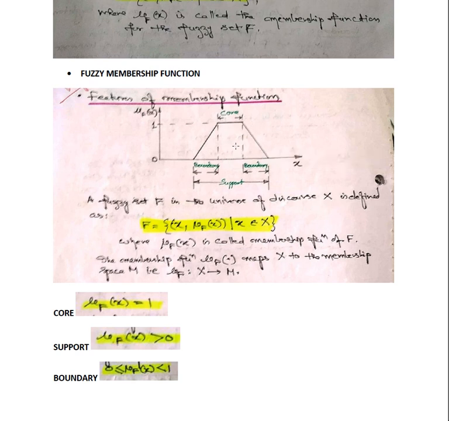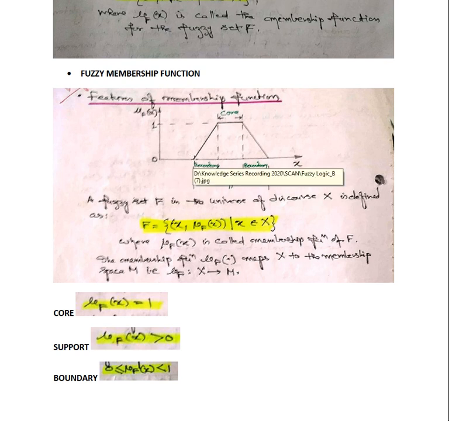Now let's see the support. The support of a fuzzy set is the region of the universe of discourse that is characterized by non-zero membership in the set F. That means any range from this to this will not have a membership value of 0.